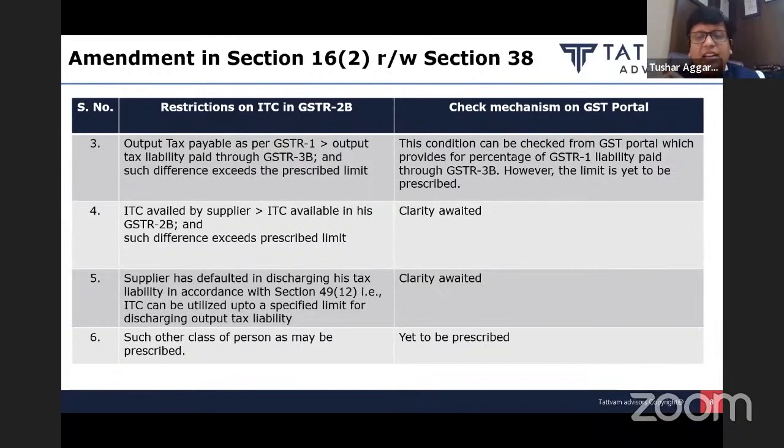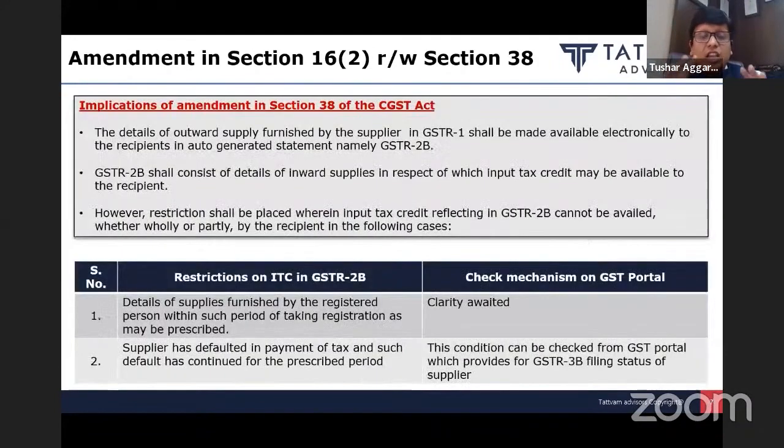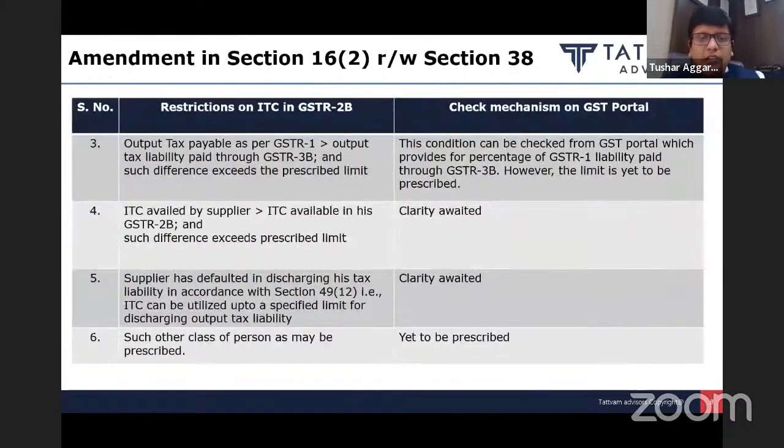So make it clear that if in GSTR 2B your invoice is not creditable, make it clear in your contractual terms that whenever we see the invoice auto-populated in my GSTR 2B, if the category of that invoice is ITC not available, we will not pay your GST amount. So we have to make sure your contractual terms are properly safeguarded to implement this section 38, which imposes a big restriction for availment of credit, a very big amendment.